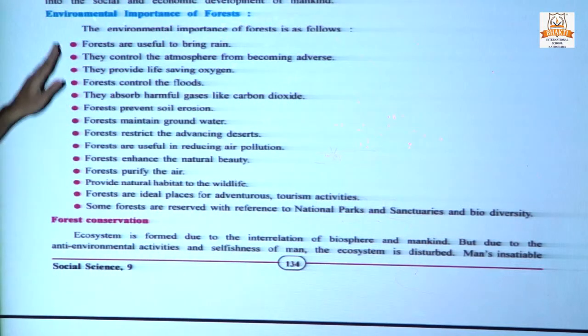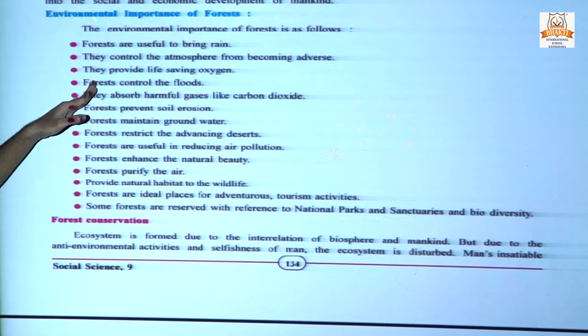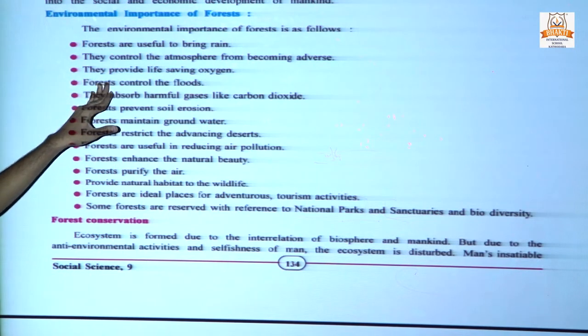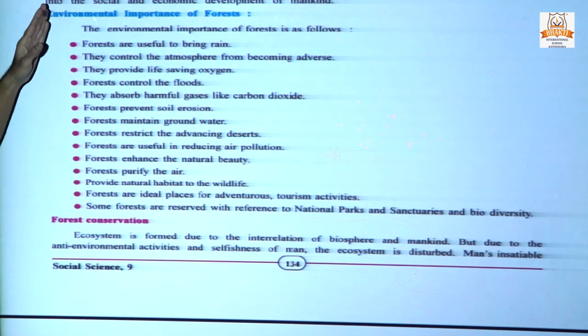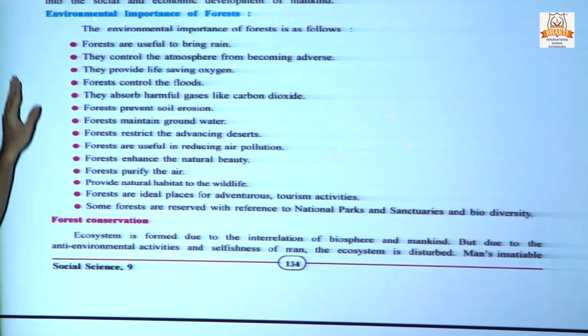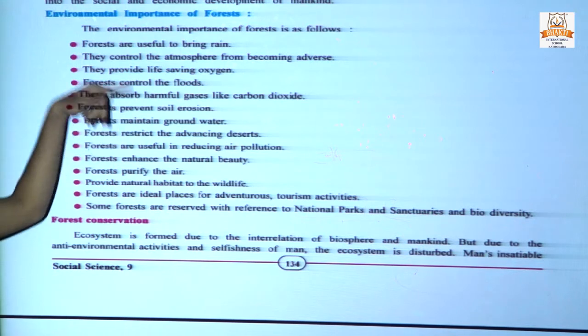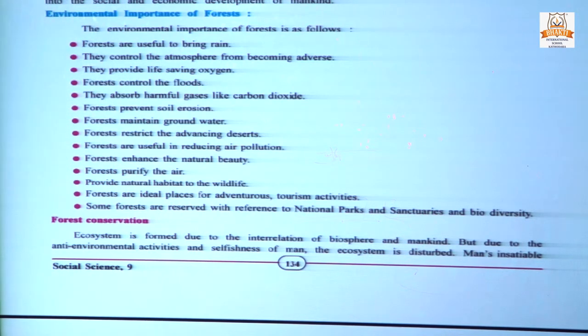Also, it's very easy. We have studied this kind of information in standard 5 or 6. Now is the forest conservation. Why is forest conservation important? Because the benefit is very good in terms of environment and also in terms of medicinal utility.